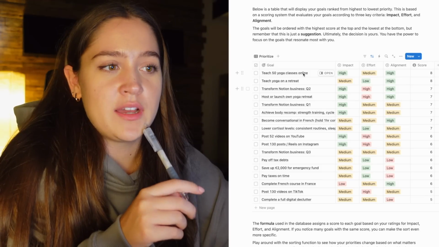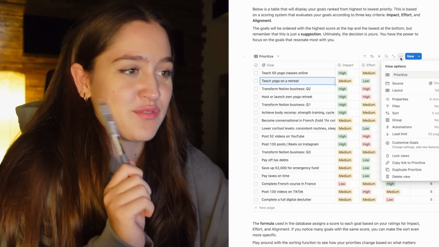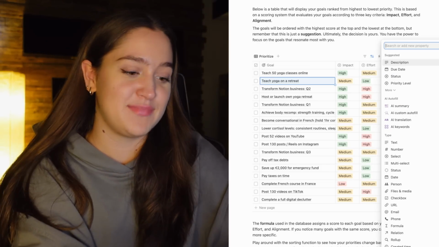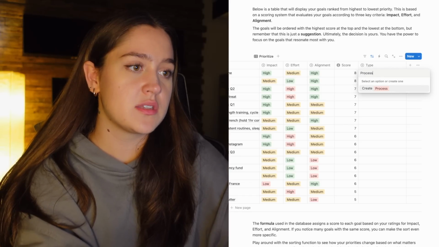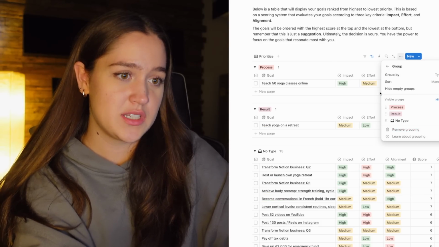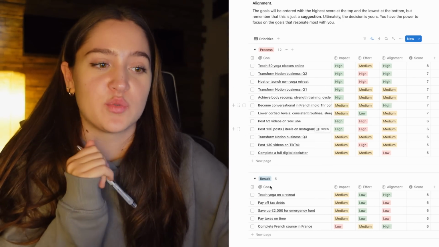The only thing is that for me now it's mixing my processes with my results. So what I'm gonna do, I'm just gonna do this for me. This is not gonna be in the template because not everybody does it the same way. But if you do want to do this, you could do this. So I'm gonna add a type and we're just gonna have process and result, and then I'm gonna group them so that they're separate. Okay, cool. So now I can actually see the goals based on the process, like the goals that I actually need to work on, and the results.